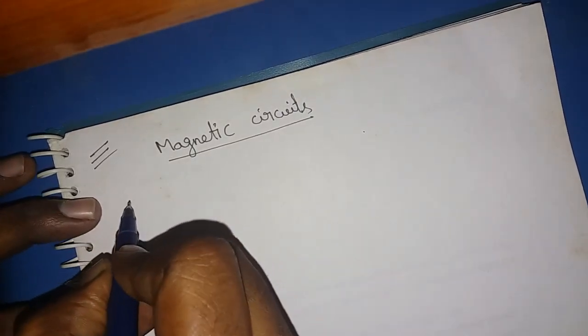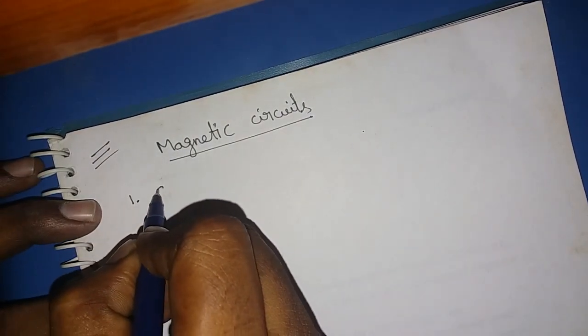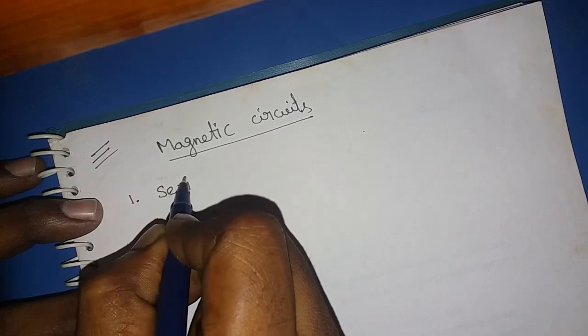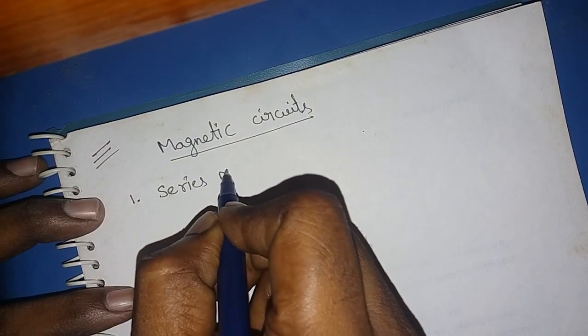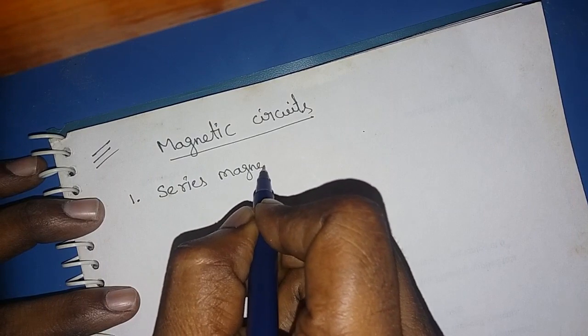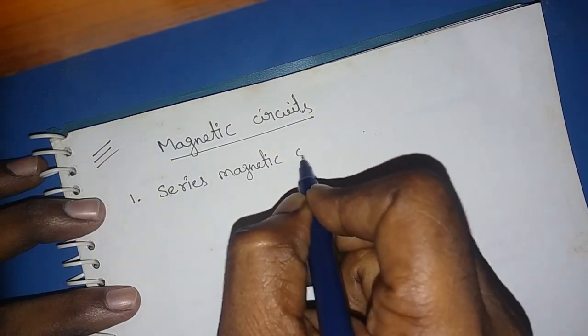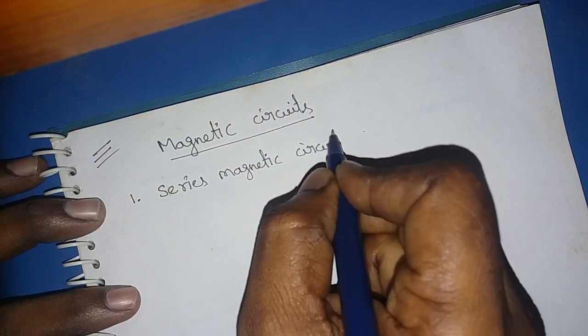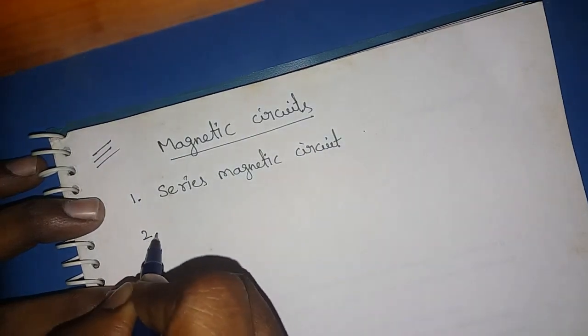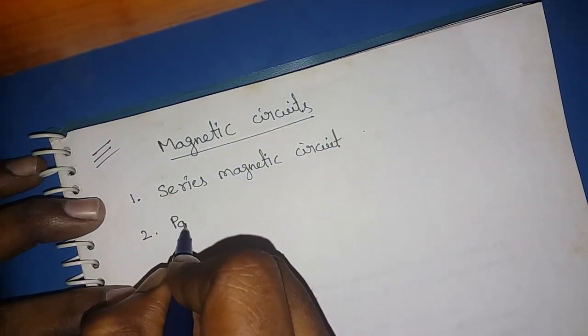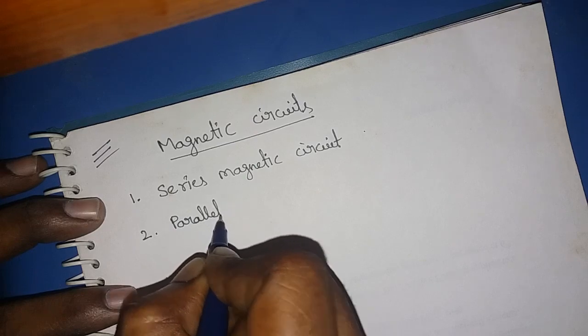The first one is series magnetic circuit. The second one is parallel magnetic circuit.